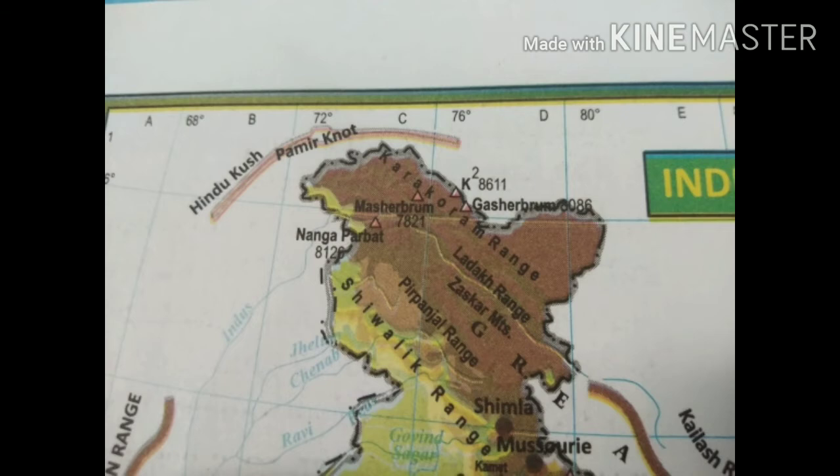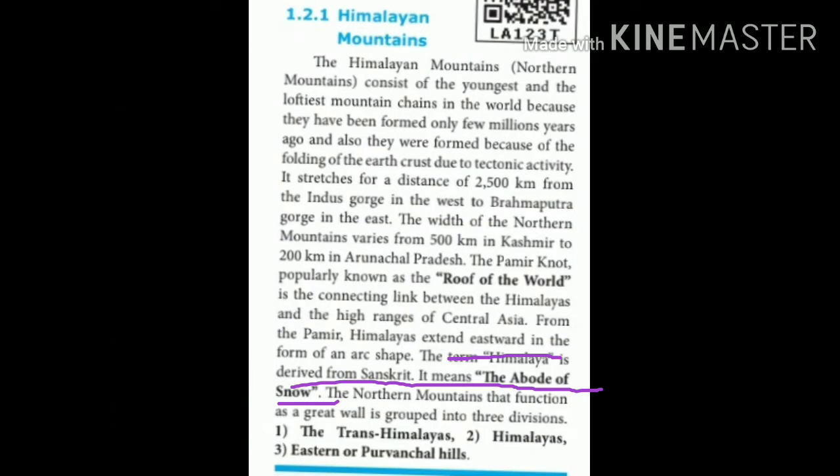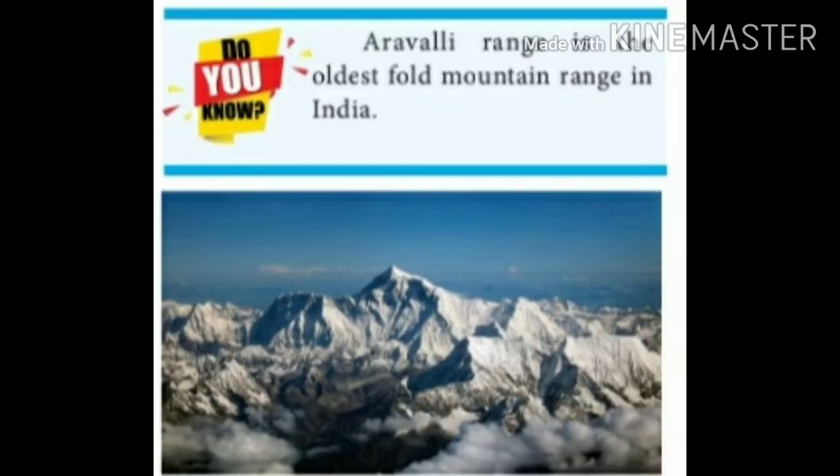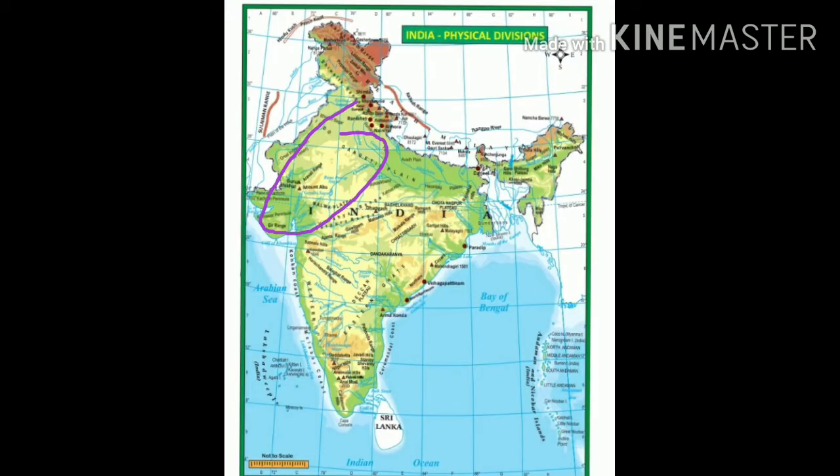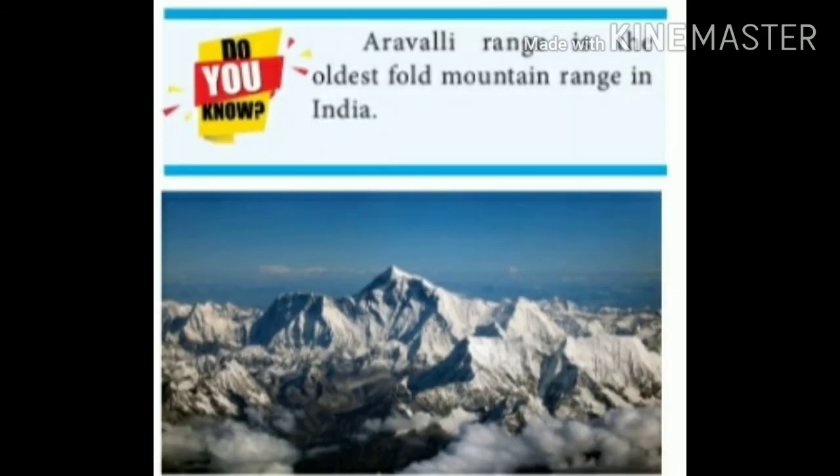The term Himalaya is derived from Sanskrit. It means the abode of snow. It is grouped into 3 divisions. They are the Trans-Himalayas, Himalayas, and the eastern or Purvanchal hills. Then the Aravalli range is the oldest fold mountain range in India. It will also be asked in the exam paper, often children, they will be asked in one words, okay, Aravalli is the oldest fold mountain range in India.